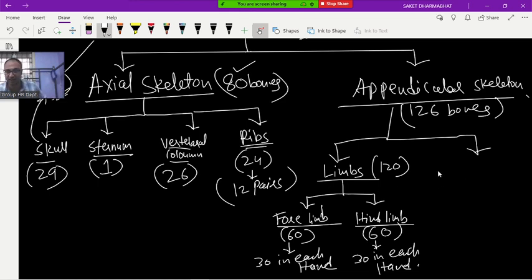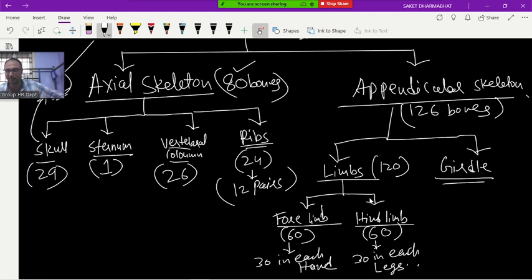Limbs. Now second is what? Girdles. Sir, legs, sir. Oh, sorry. Legs. ನಾ ಮರಂದು ಬಿಟ್ಟೆ. ಕಾಲು. Okay. Now next girdle.